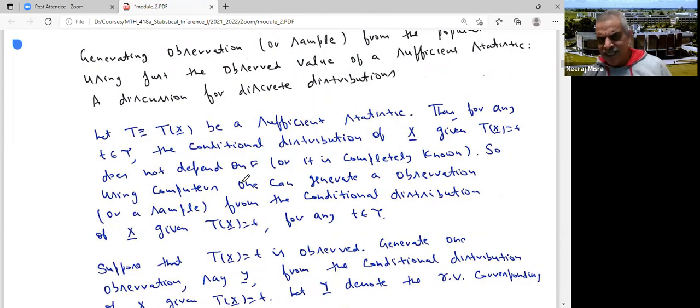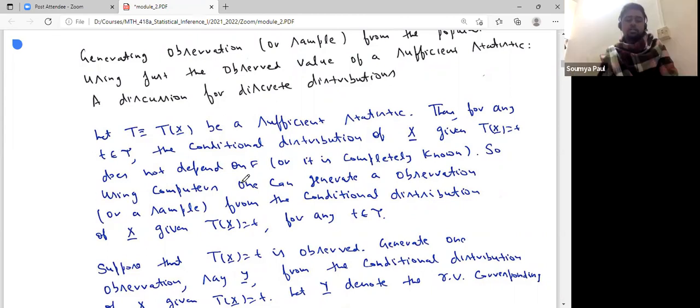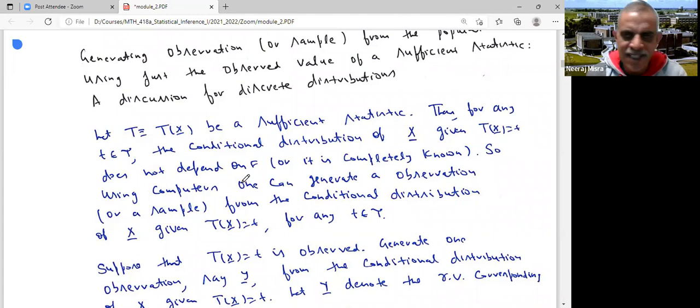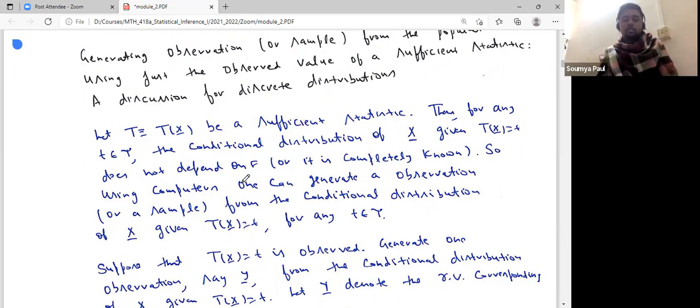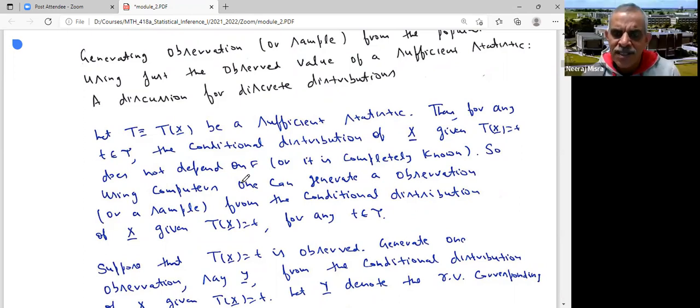You might have already seen: can you generate observations from uniform 0, 1? Yes, sir. You use it very often, right? You might have done it in many courses. Can you generate observations from normal 0, 1? Yes, sir. So that means if your distribution is known and does not involve any parameter, you can always generate observations using the computer.